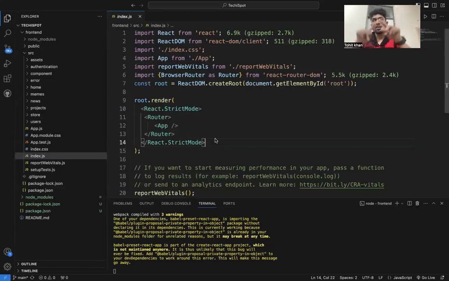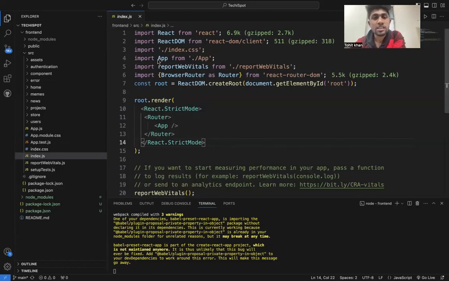It will refresh only the specific path that we want.